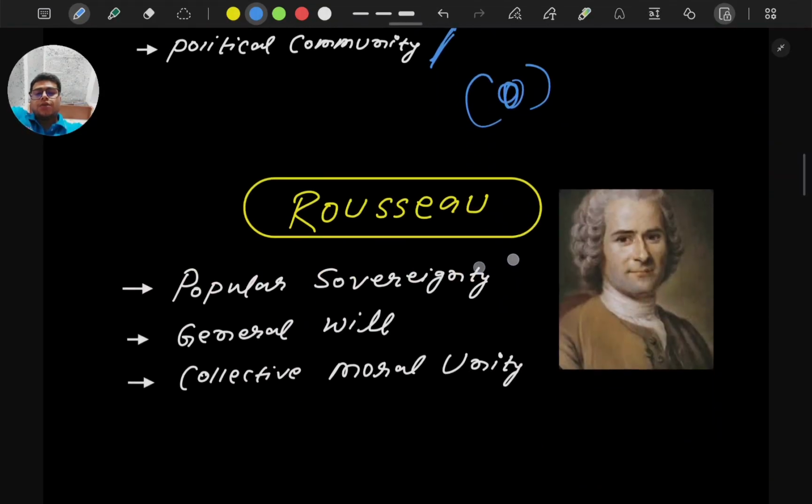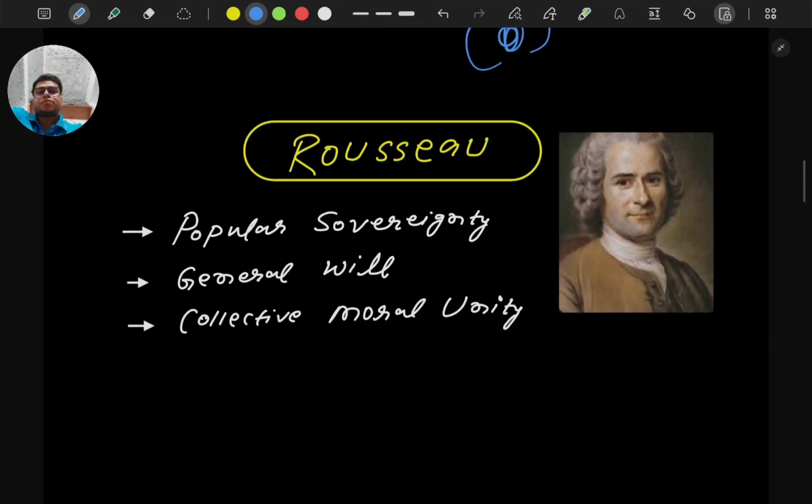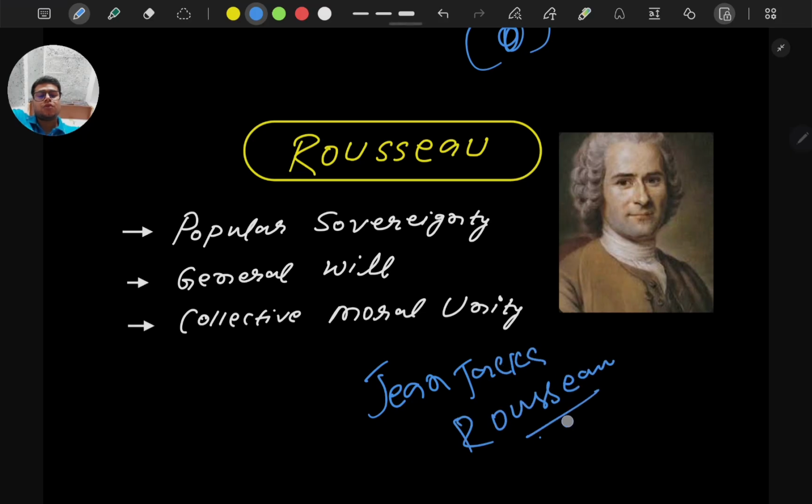Correct? Now, the next thinker is Rousseau. What does Rousseau say? His full name is what? You know the full name? Jean Jacques Rousseau. Okay, correct. What did he describe? According to him, a legitimate political order is based on a collective moral will, not just individual preference. He described a legitimate political order as based on collective moral will, not individual preference.